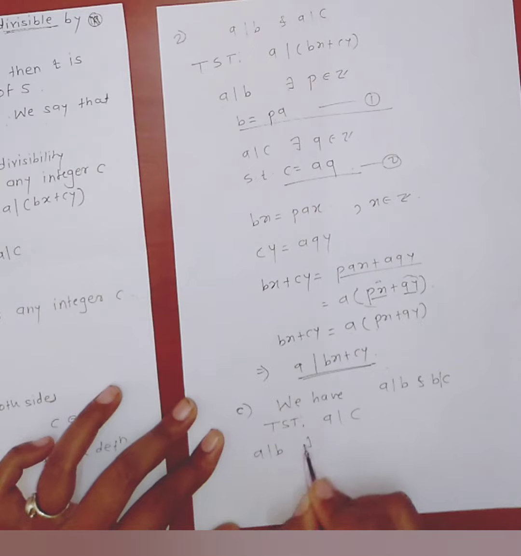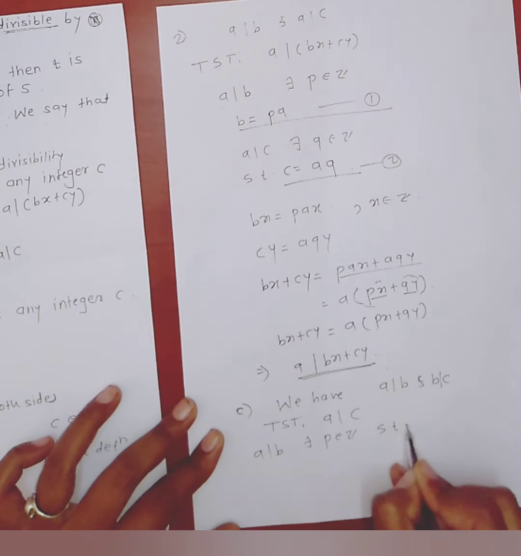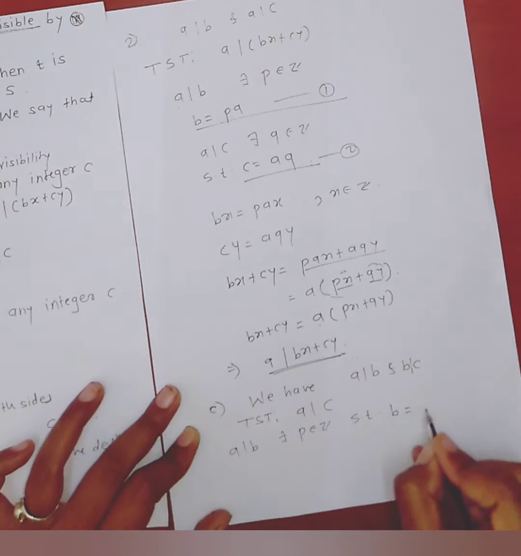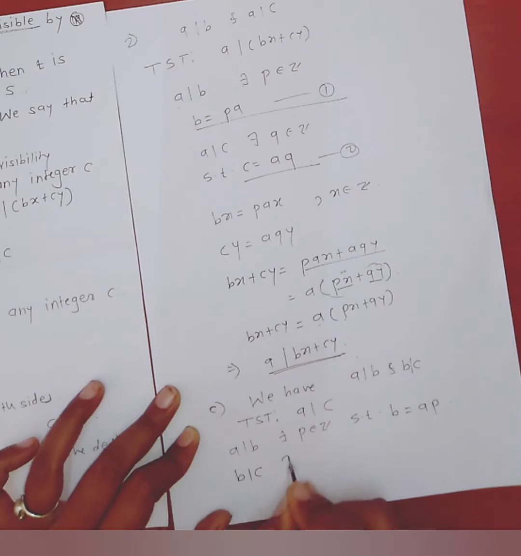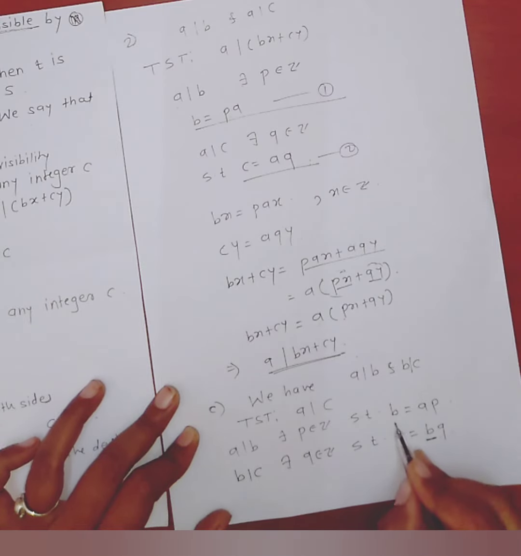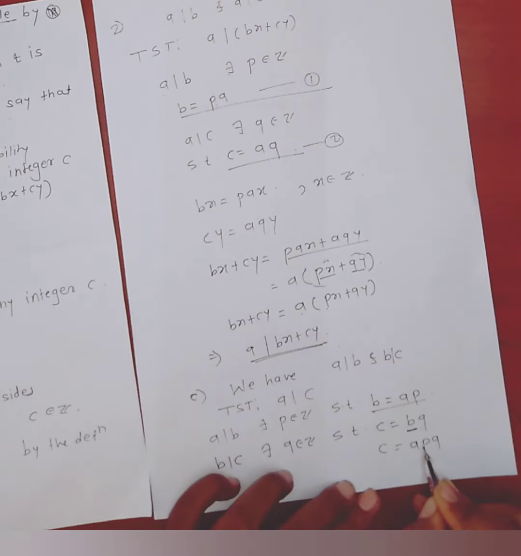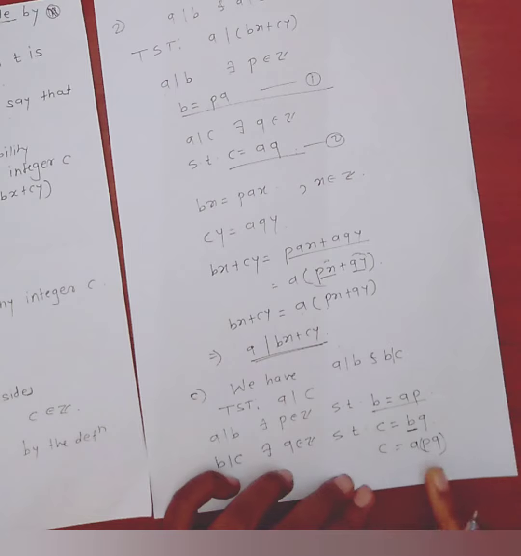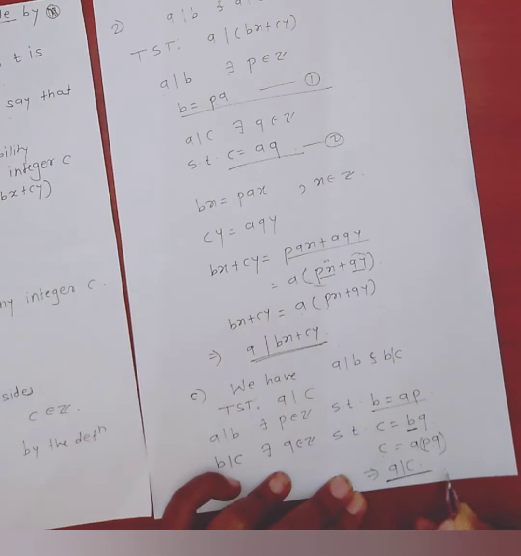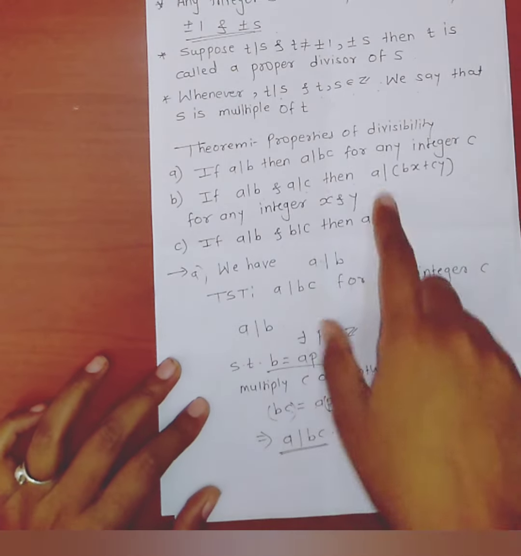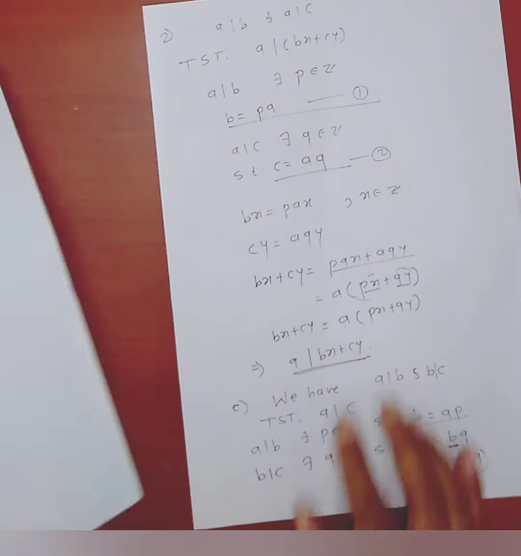A divides b, so there exists an integer p belongs to Z such that b equals ap, and b divides c, so there exists an integer q belongs to Z such that c equals bq. Putting b equals ap, we get c equals apq. P and q are integers, and the multiplication of these two integers is again an integer. Means c equals a into pq. By definition we get a divides c. So this is the proof of the properties of divisibility.